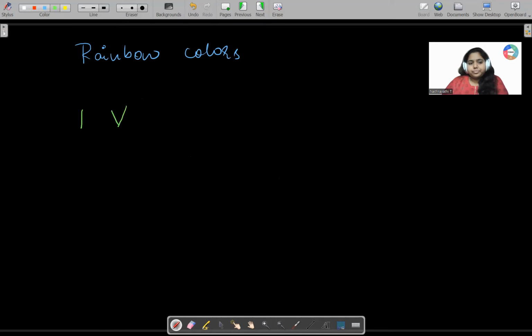So indigo, violet, blue, yellow, green, orange, and red. These are the VIBGYOR colors according to me, the rainbow colors. These are the colors. Is this correct? Tell me, is this correct?